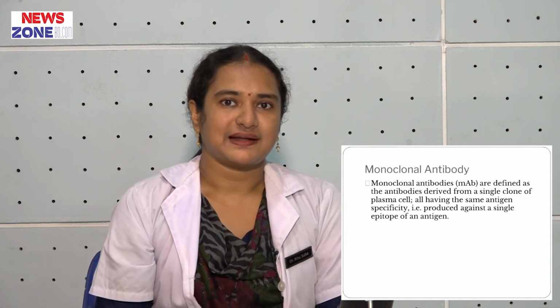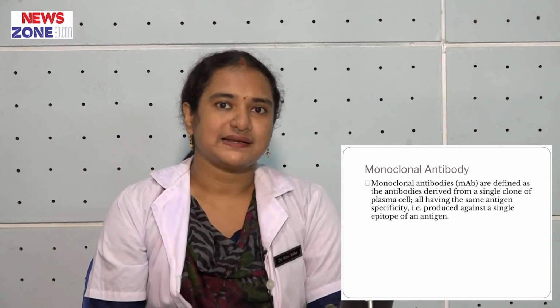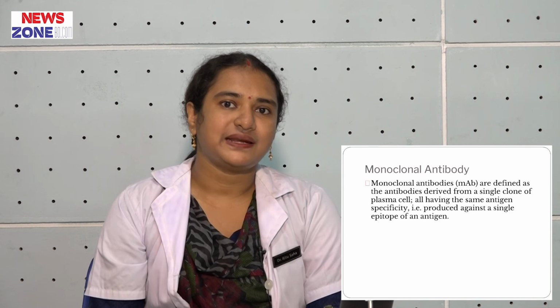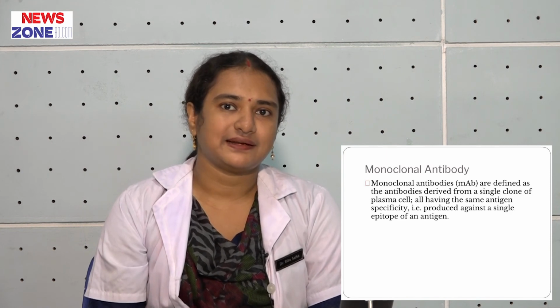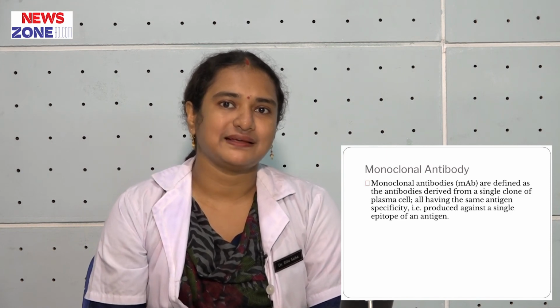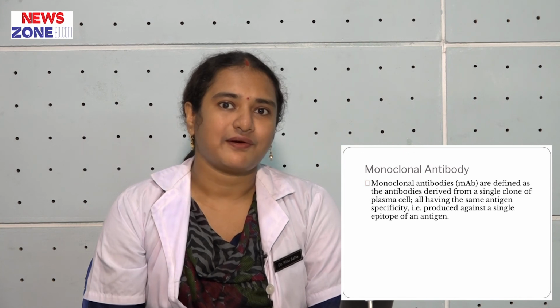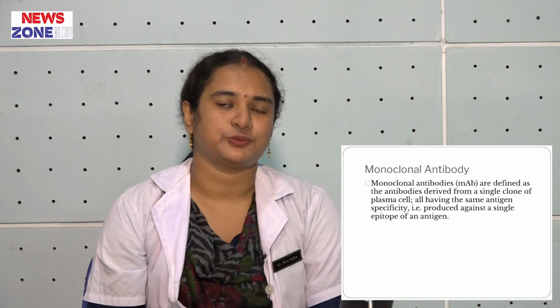Now we are going to discuss the last topic of our session, monoclonal antibody. What is monoclonal antibody? When antibody is secreted or produced from a single clone of plasma cell on antigenic stimulation by a single epitope. Here is a picture of how we can achieve monoclonal antibody in laboratory.